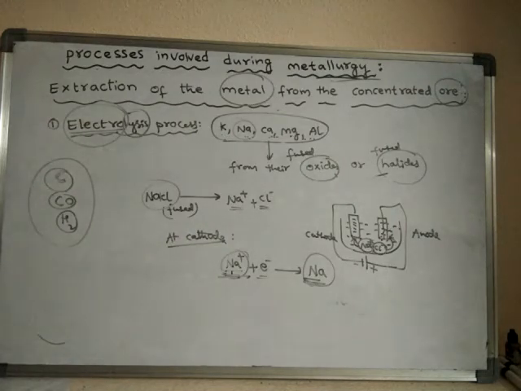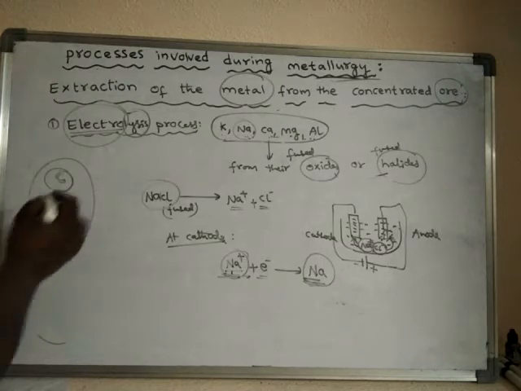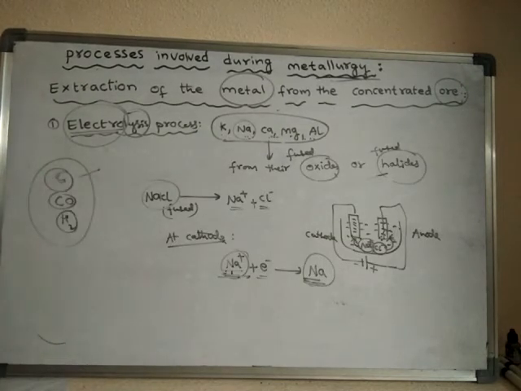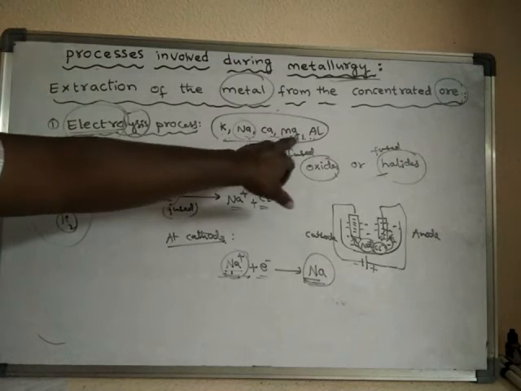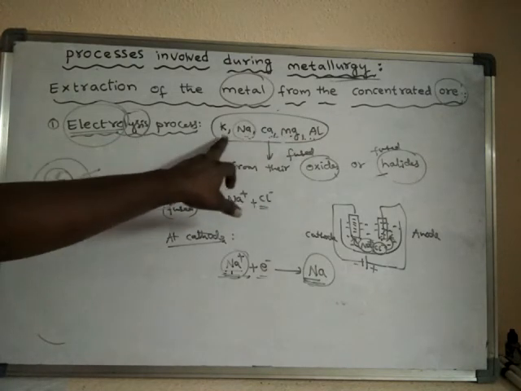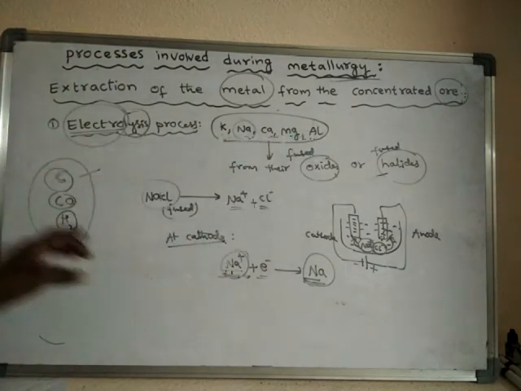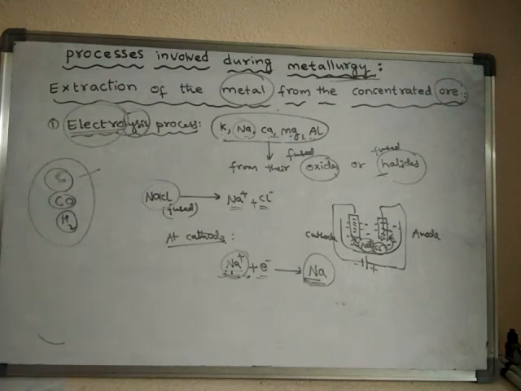Now we learn where coke is used, under what conditions coke can be used as a reducing agent. For the extraction of these metals, the conventional reducing agents do not work.